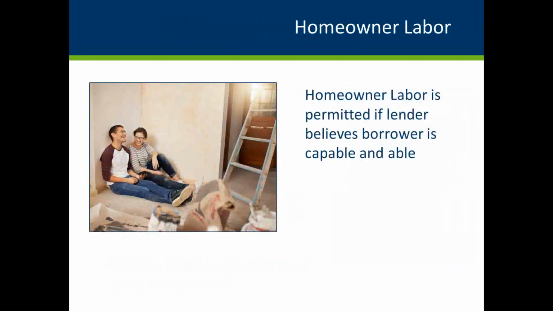Homeowner labor is permitted provided the lender is satisfied that the borrower is capable and willing to perform the work. If the borrower is completing the work, a work program agreement must be executed. Additionally, a materials list must include the actual cost of the materials required to complete the necessary improvements. The lender must perform at least one interim inspection in addition to the initial and final inspections otherwise required.